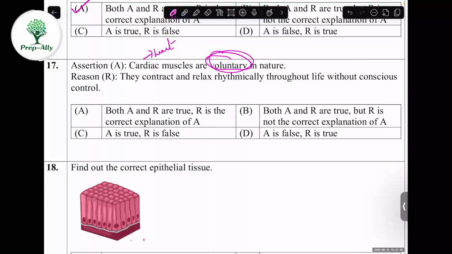We'll see about the reason. They contract and relax rhythmically throughout life without conscious control. Yes, of course. That is the fact. They contract and relax throughout life without conscious control, meaning without our control. So the answer is D. Assertion is false. Reason is true.